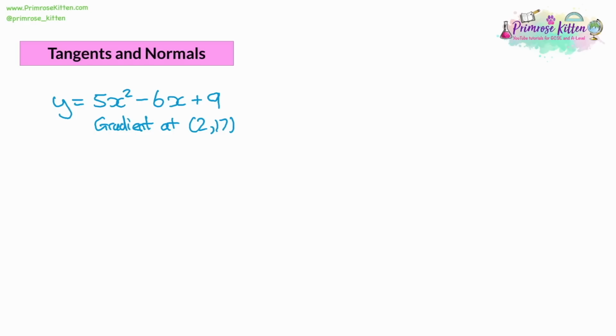So let's do a little sketch of the graph to kind of visualize what's going on here. So we're going to have a 5x squared minus 6x plus 9 graph, and we're going to have a point on that curve. Let's label the graph, and let's just label the point. I'm labeling it somewhere random just to illustrate what we're doing here. So what do we mean by the gradient at this point? So what we want is, at that particular point in the curve, how steep is this line? And the gradient is basically going to form a tangent to the curve like this. And this tangent is going to have the same gradient as the curve at the point it hits the curve.